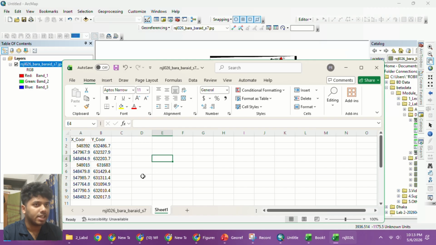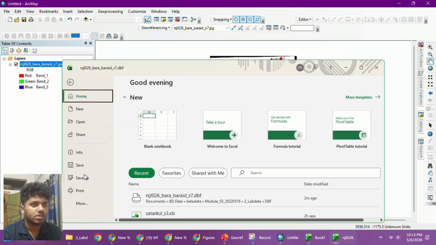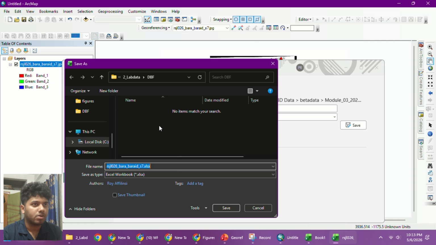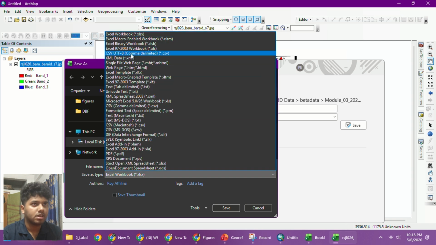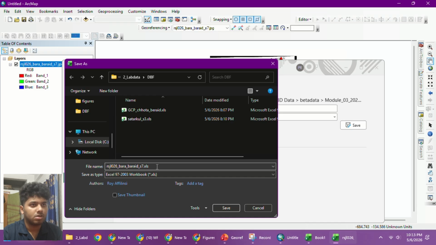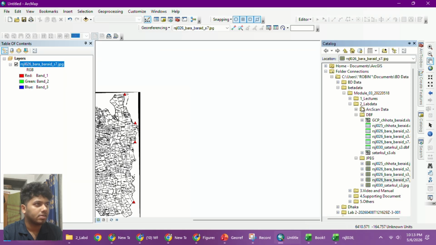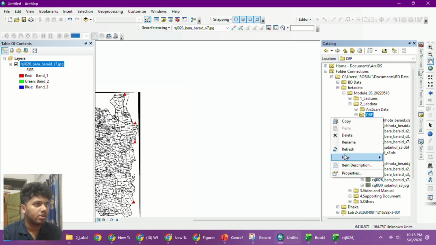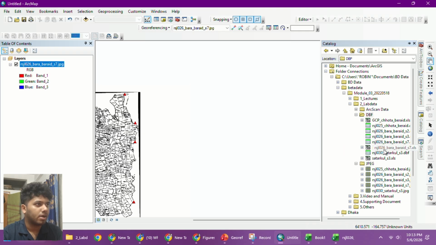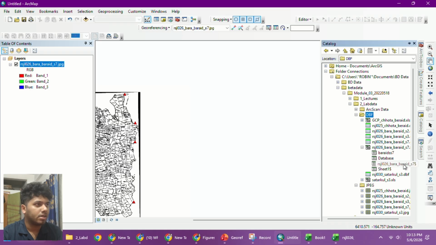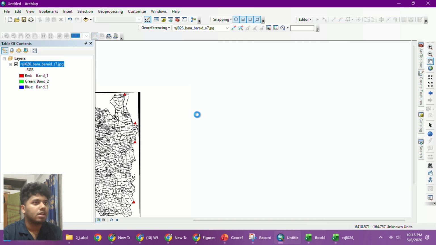Okay, so I have to first save it actually. So I'm gonna just save as, go to the same file and save it as XLS, because obviously a workbook greater than 2003 is not gonna open in ArcMap. Just click save here. Okay, now if I refresh, Barait S7 is here. I'm gonna open what we have just created, a special name Barait SS7.